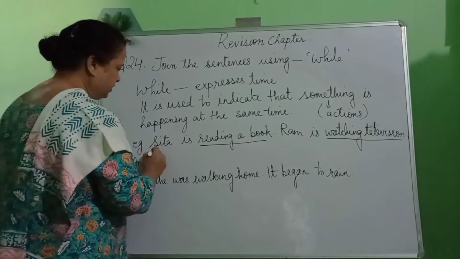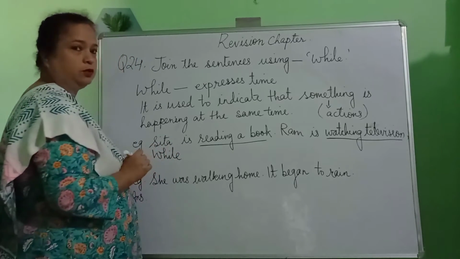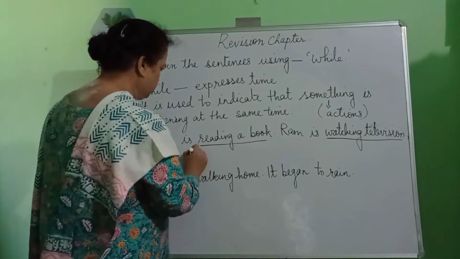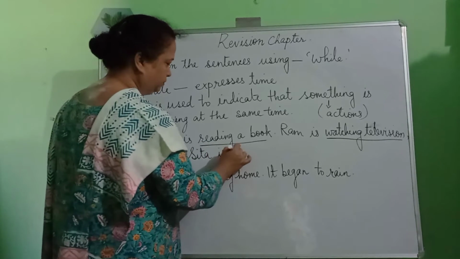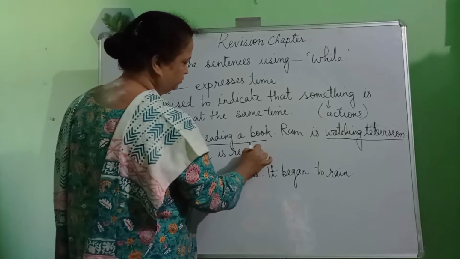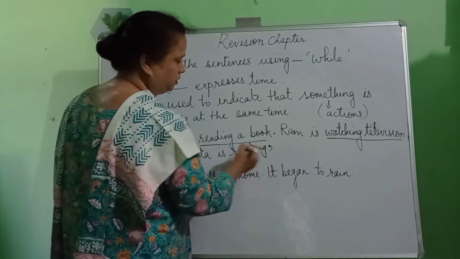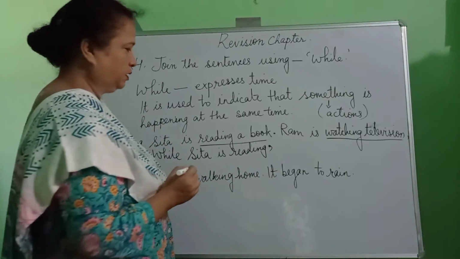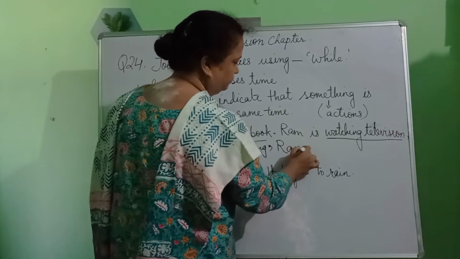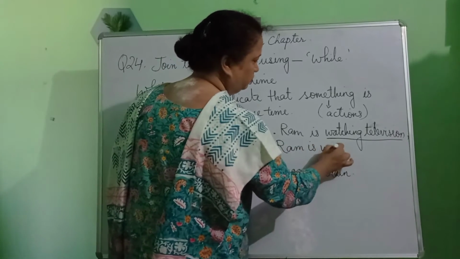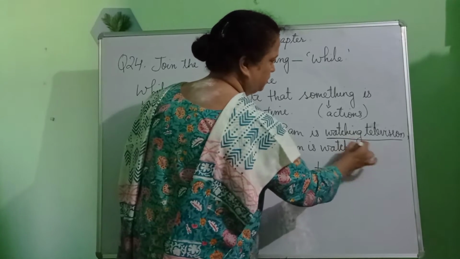So how do we write our answers? We will begin our answer using the word while. Sita is reading. Instead of full stop, we will use the punctuation comma. So while Sita is reading, Ram is watching television.